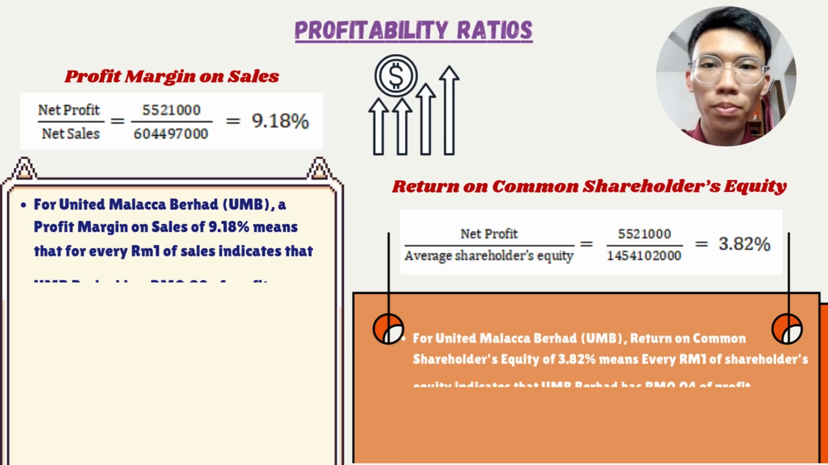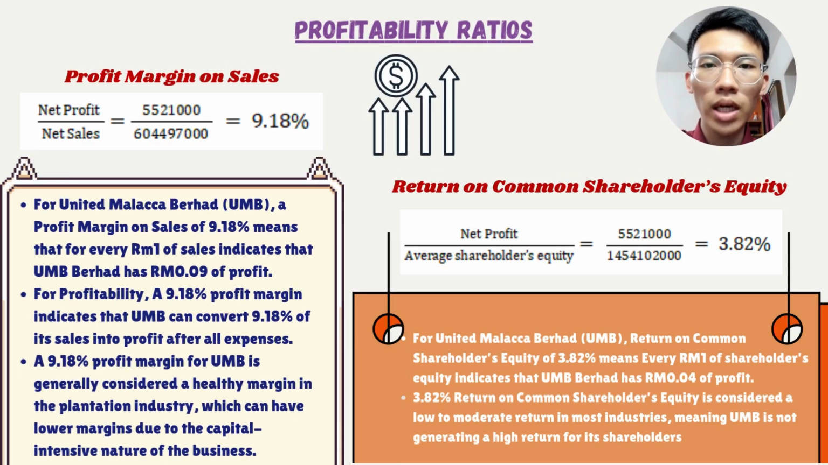Thirdly, we continue with the profitability ratio. For United Malacca Berhad (UMB), a profit margin on sales of 9.18% means that for every 1 ringgit of sales, UMB has 0.09 ringgit of profit. For profitability, a 9.18% profit margin indicates that UMB is able to convert 9.18% of its sales into profit after all expenses. This is a good sign of profitability, showing that the company is managing its costs well relative to its